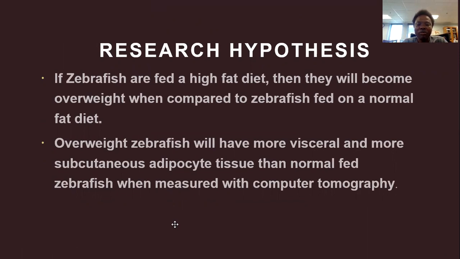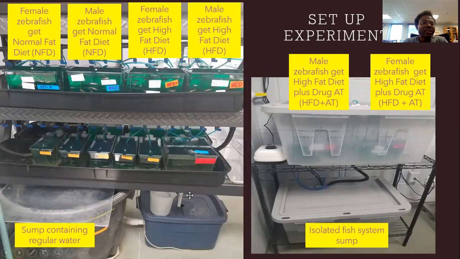Overweight zebrafish will have more visceral and more subcutaneous adipose tissue than the normal fed zebrafish when measured with computed tomography. Now this is my experiment setup. So we have both male and female zebrafish on a normal fed diet, and then we have female and male zebrafish on a half-fat diet on one system containing regular water. And we have the isolated fish because we don't want to mix the drug with the normal water. So we have the female zebrafish and the male zebrafish. They will get the half-fat diet plus the drug, that's anathiotretone.